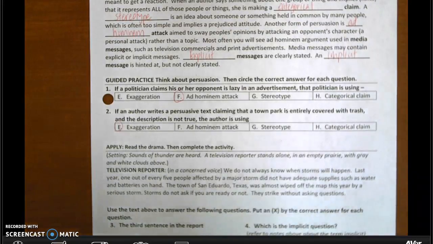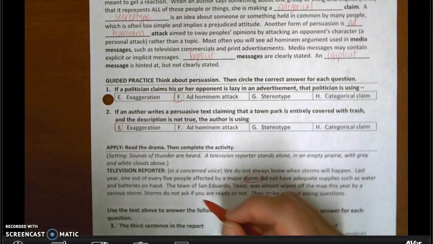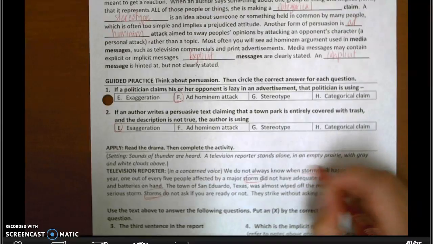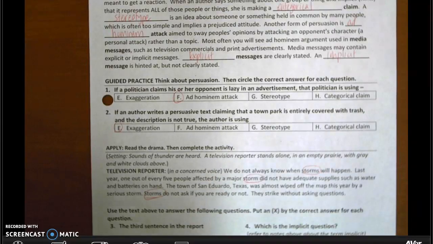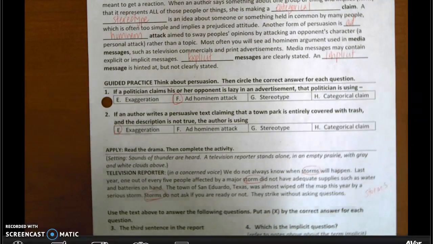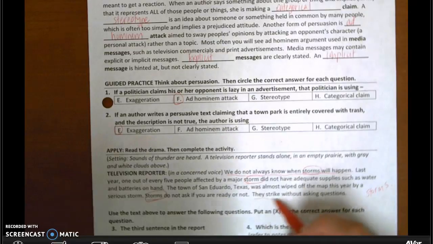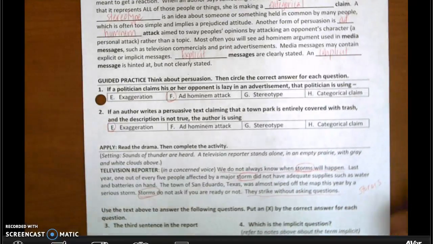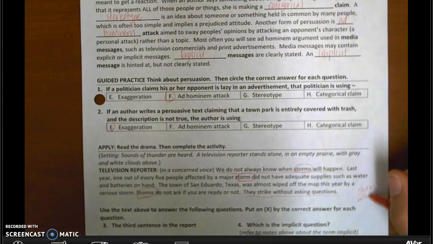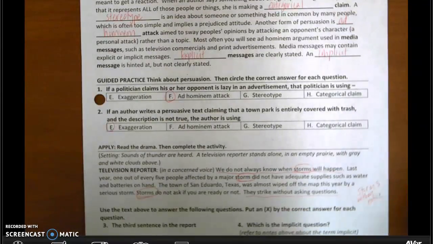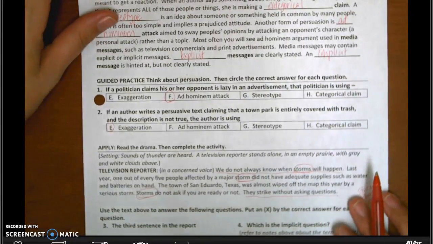Okay, so I see them talking about storms a lot, so I'm going to use my strategy of circling the words or ideas that repeat very often. So I see storms, so I'm going to write that off to the side. Now, what about storms? We do not always know when storms will happen, and then it's talking about people who are affected by storms, and then again I see they strike without asking questions. So not always knowing when storms will happen, they strike without asking questions. So storms happen without notice. Okay, so let's take a look at our questions.